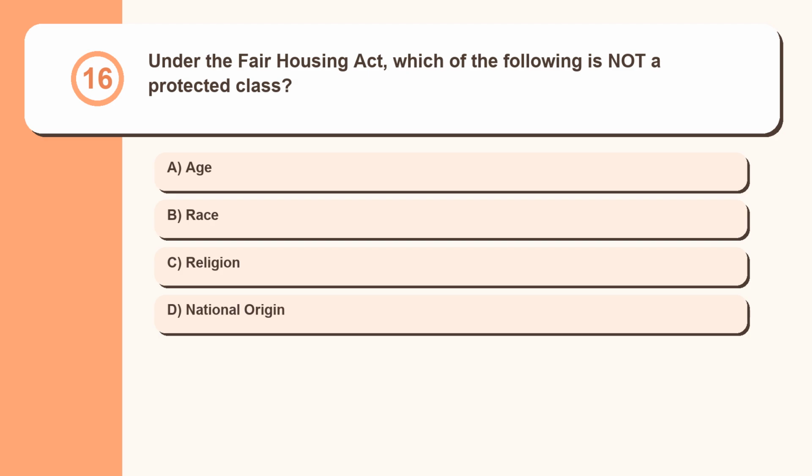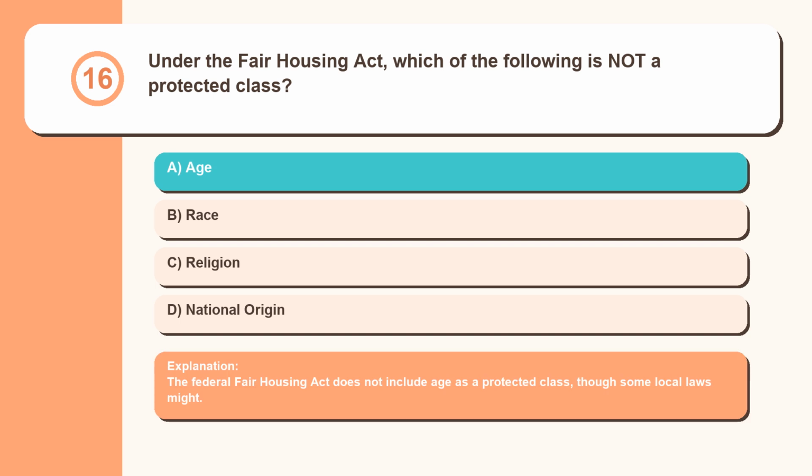Question 16. Under the Fair Housing Act, which of the following is not a protected class? Age, race, religion, national origin. The Federal Fair Housing Act does not include age as a protected class, though some local laws might.